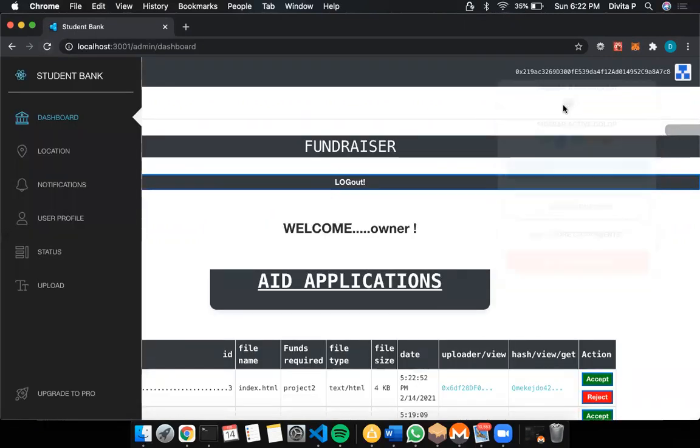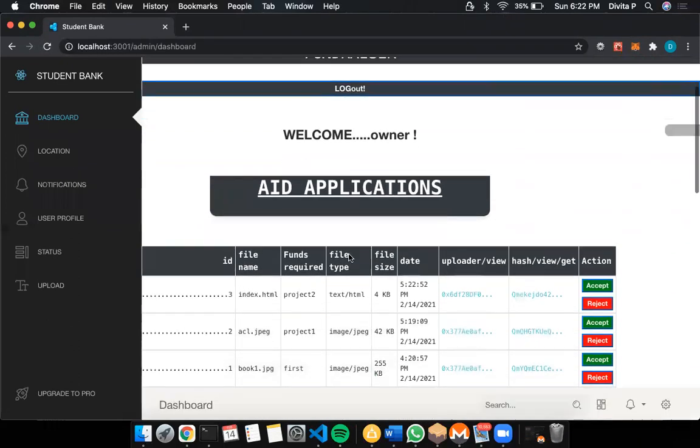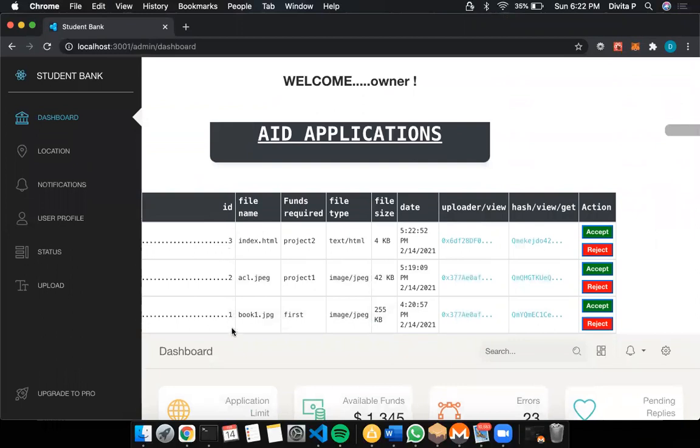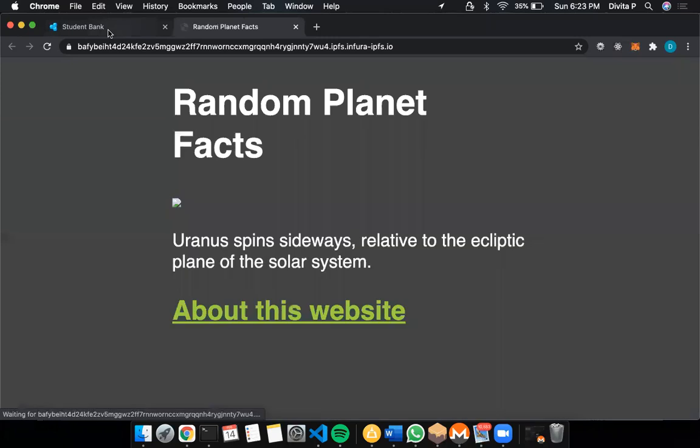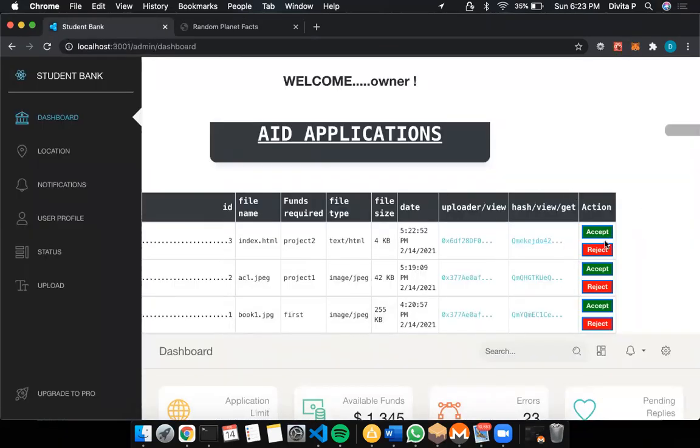So yes, after successful login, it will take you to this page for the fundraiser, where the fundraiser can see the list of students who have applied for the scholarship. Looking at the contents which the students have uploaded, which is the resume or a particular file of their project, the fundraiser can view the files, and accordingly he can accept or reject the proposal posted by the students.